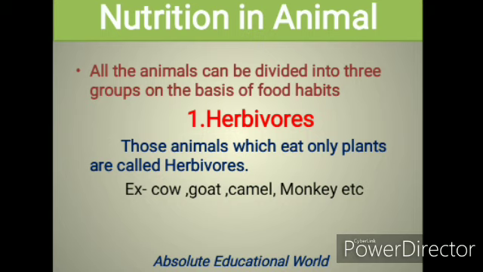All the animals can be divided into 3 groups on the basis of food habits. First, herbivorous animals. Those animals which eat only plants are called herbivores. For example, cow, goat, camel, monkey and many more. You can see these animals near about it.